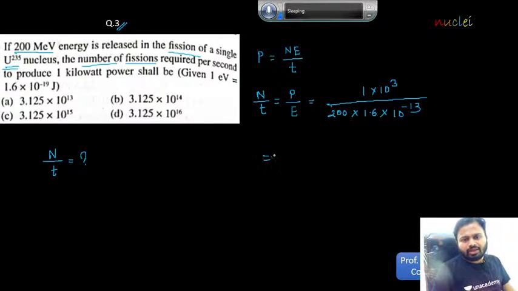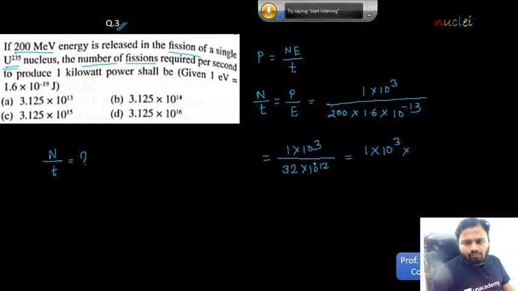Here also what will we do? This is 1 into 10 to the power of 3. As I said earlier, this is 10 raised to minus 14. Minus 14 and plus 2, minus 12. So 32 into 10 to the power of plus 12. So 1 into, okay, this is plus 3.